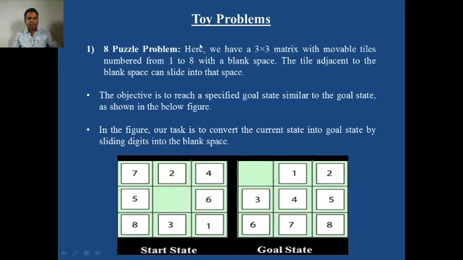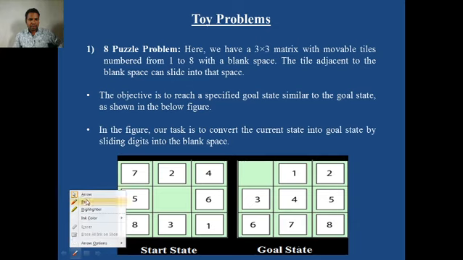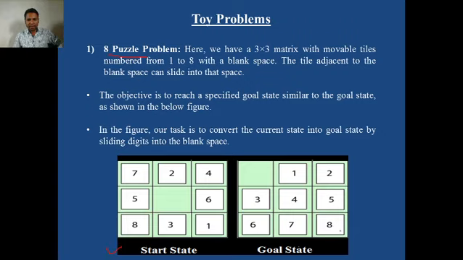For example, one toy problem here is what you find on the screen. It is the 8 puzzle problem. In the 8 puzzle problem, the start state is given, and the agent or search algorithm has to reach the goal state.